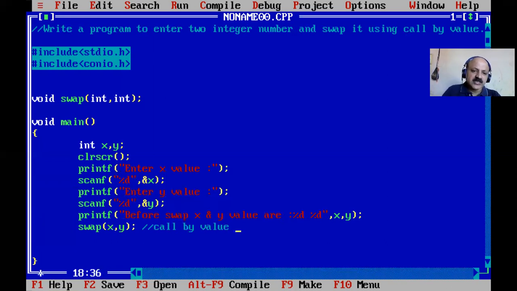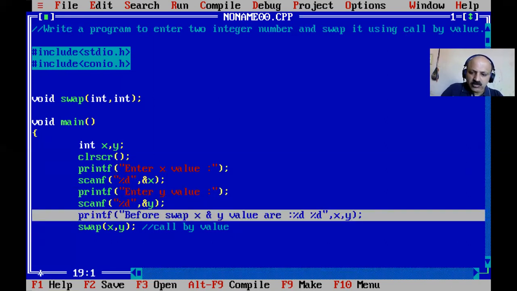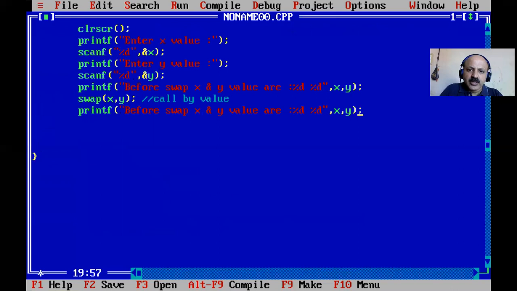So call by value does not swap. And here I also copy and paste this. Here again I print the x y value, after swap, written as afterward. So after swapping, does the value change or not? So yes, first I save this file.